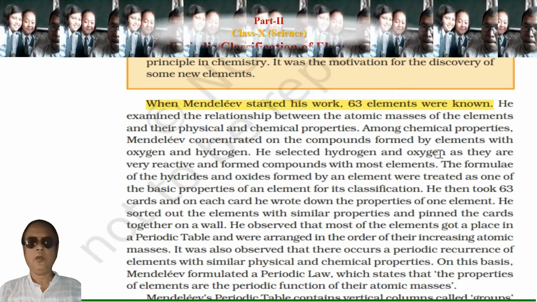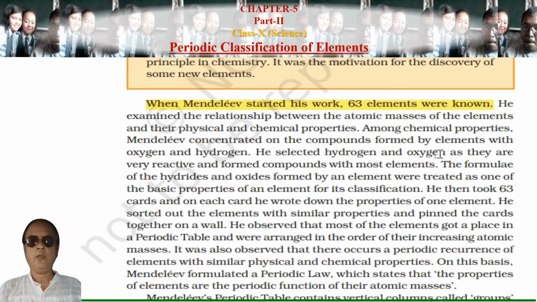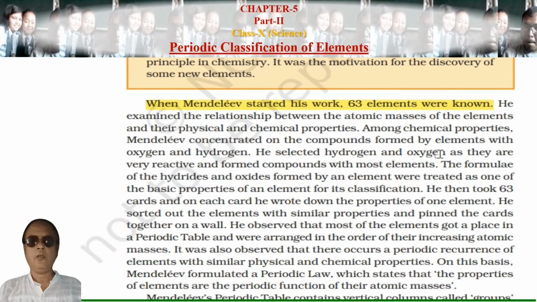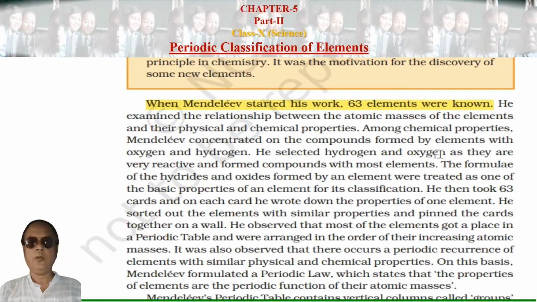He selected hydrogen and oxygen as they are very reactive and form compounds with most elements. The formulas of the hydrides and oxides formed by an element were treated as one of the basic properties of an element for its classification.